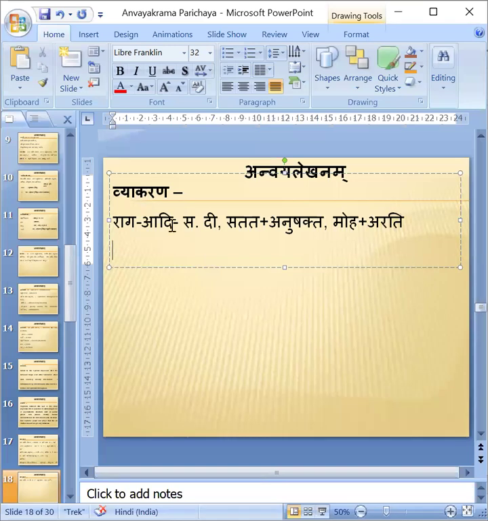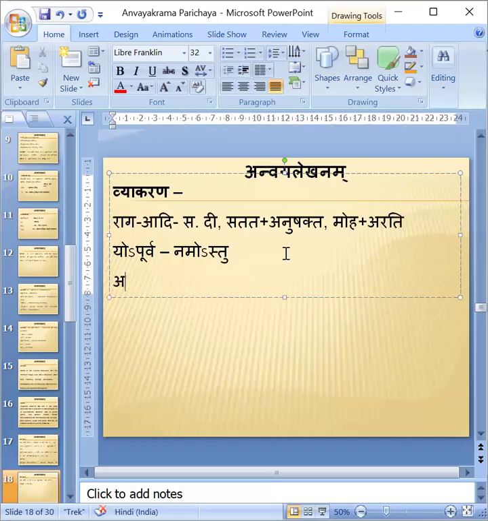Okay, what else? Which other sandhi is there? Remember the shloka and tell. Moharatidan. Yes. Yo purva. What is the sandhi? Purva rupa. Yo purva and namostu. These are purva rupa sandhis. Okay. And then aratidan jaghana. One more we have. Which sandhi is it?